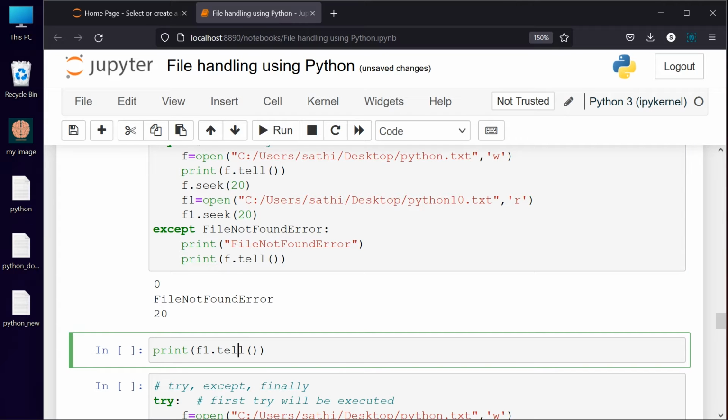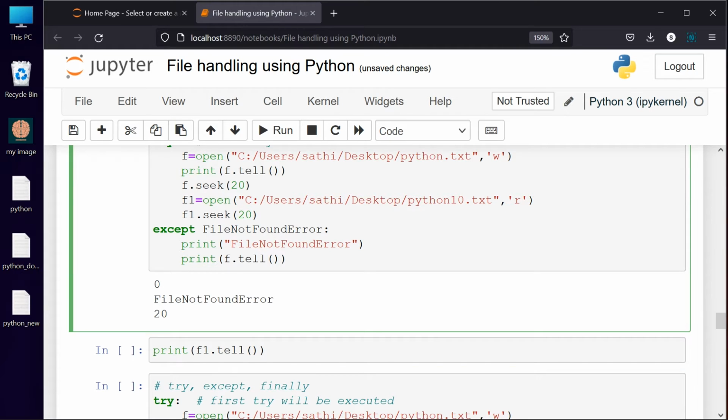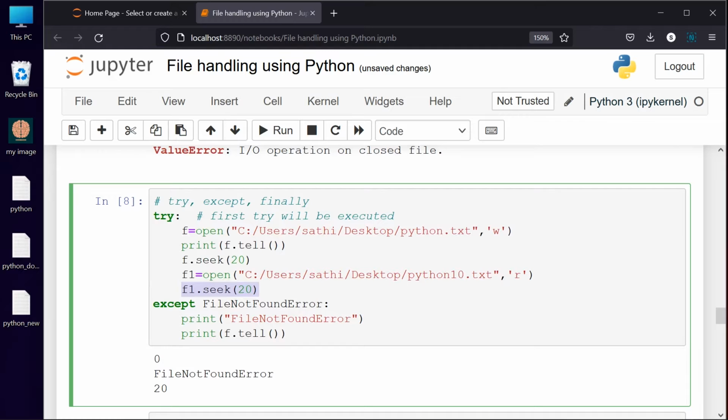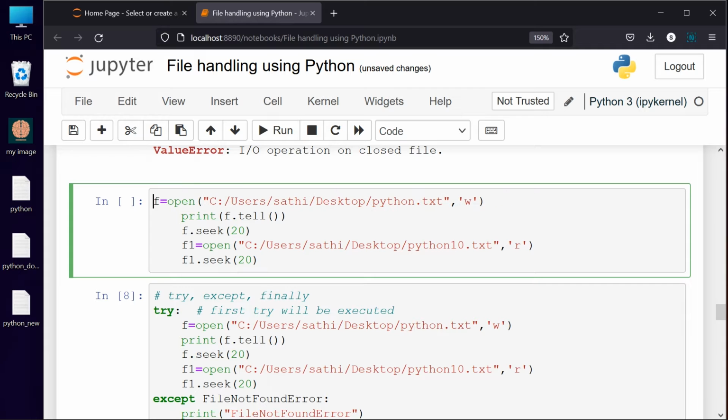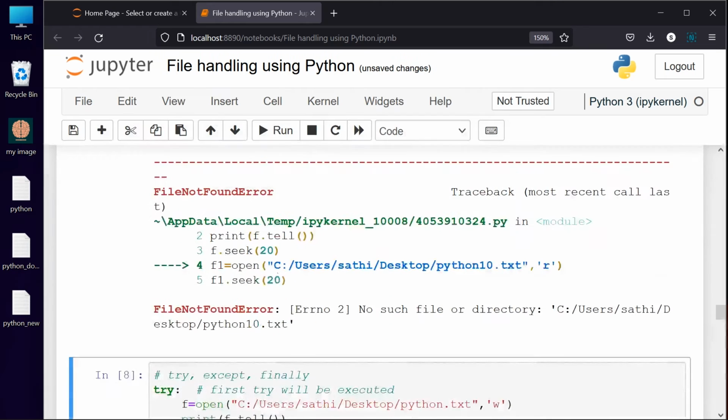That is our main objective, because we should not keep the file always open. So f1.tell, you just check. f1.tell is there, f1.seek is there. So you know that this line will never be executed. So without this, if you are trying to run this one, how will my expected output be? So see here, with the open command itself, my execution has stopped. The fifth line is not getting executed.